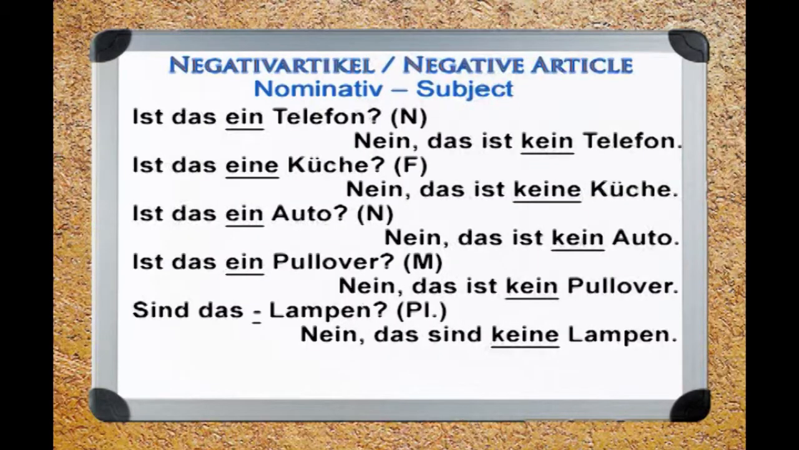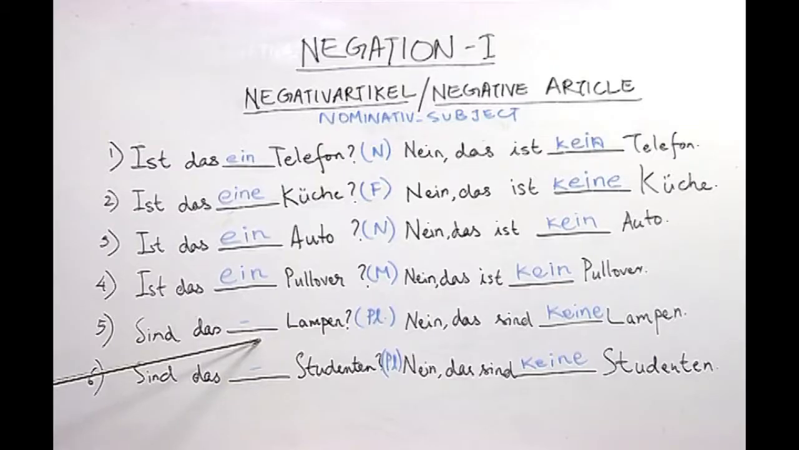Now look at this sentence. Sind das Lampen? Here, though there is a blank, the student didn't write an indefinite article, because as I told you, indefinite articles are only possible for nouns in singular, and here we have a noun in plural. Therefore, an indefinite article is not written here. Therefore, the student left the blank empty, which is actually the right answer.